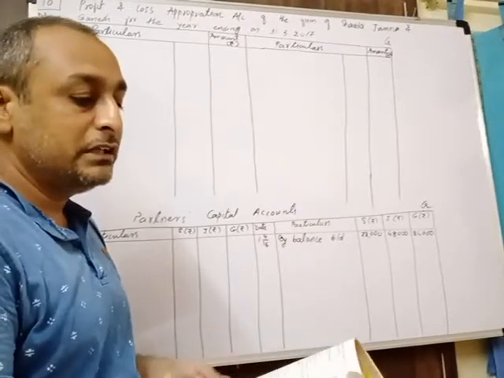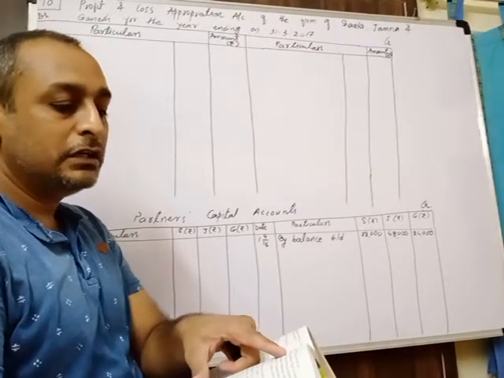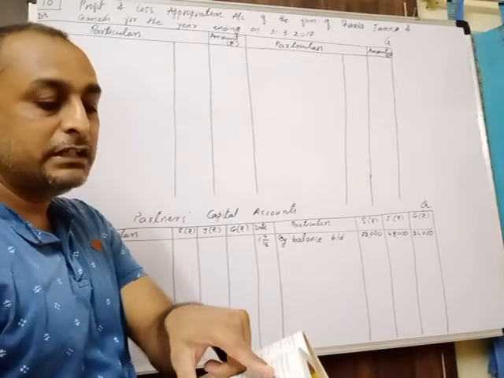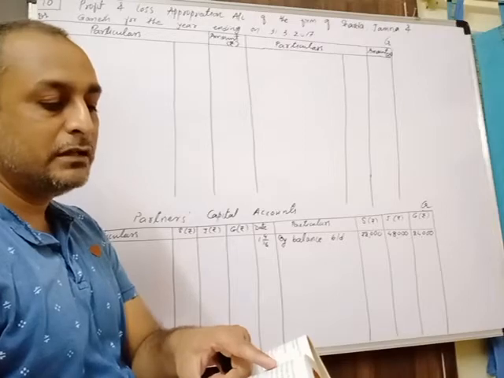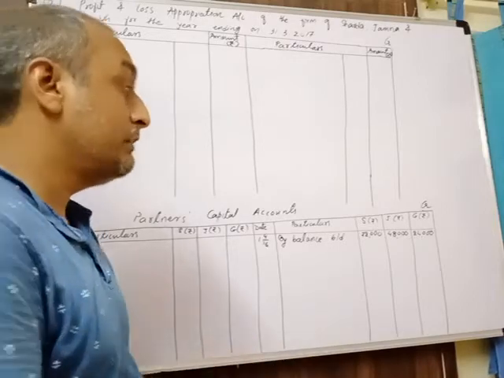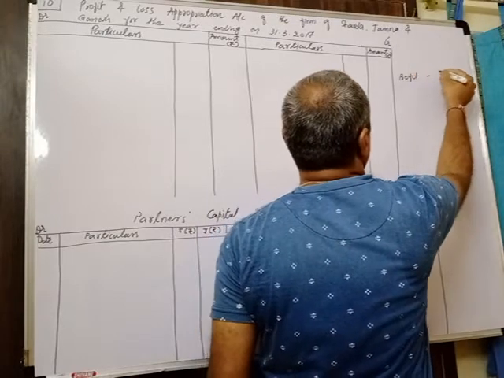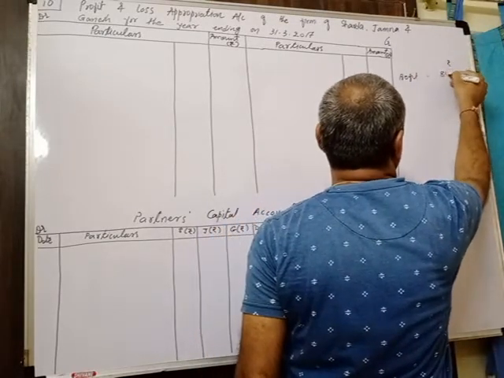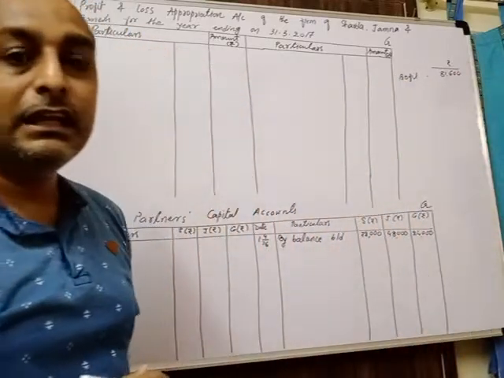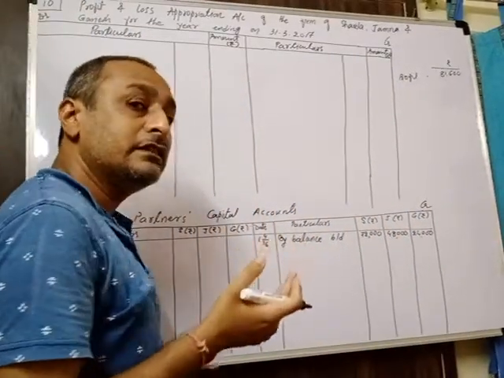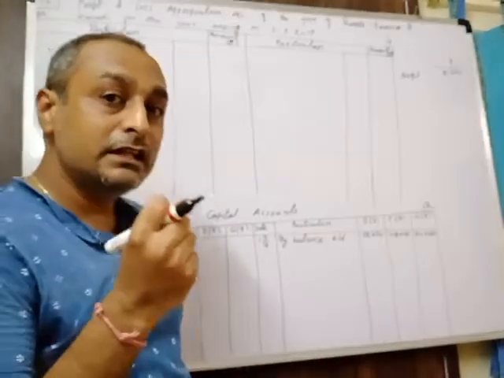So net profit is given in the last paragraph: the profit of the firm for the year ending on 31/3/17, after charging interest on drawings but before consideration of the above mentioned adjustment, was 81,600. Now the important thing: the profit given is rupees 81,600, but it is given after charging interest on drawings. Interest on drawings charged means it was already recorded over there, and we all know that interest on drawings is an income.